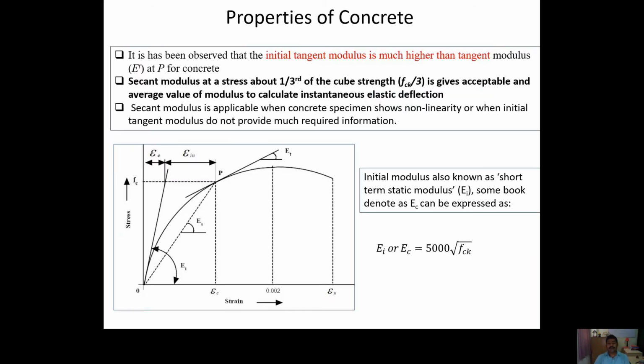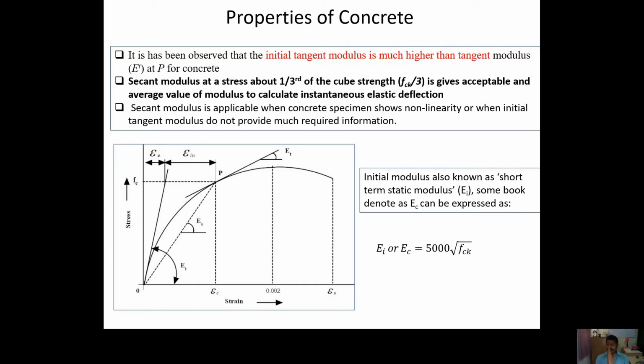Here you just see from the graph that initial tangent modulus normally comes higher than the tangent modulus or the secant modulus, and secant modulus sometimes gives a reasonable result when we connect 2 points, one at the origin and another at 1/3 of the maximum compressive strength value. Suppose fck is 20, so 20 by 3 comes to 6.33. So if you connect the 2 points, one is the origin and another at the stress of 6.33,